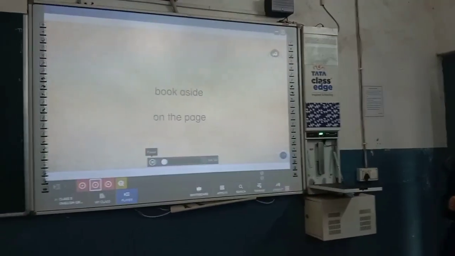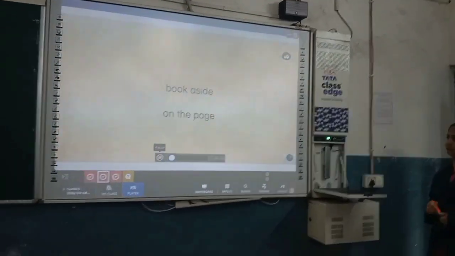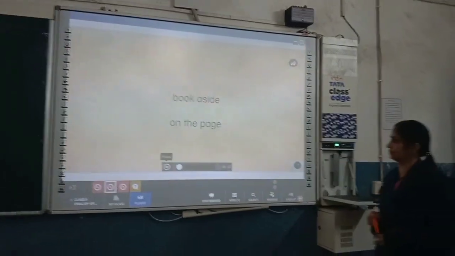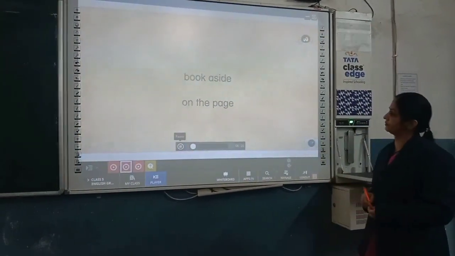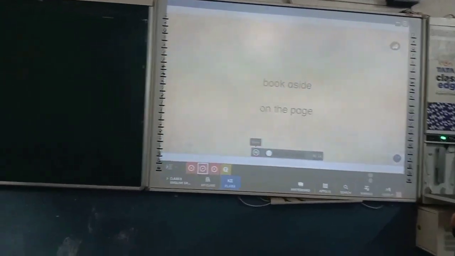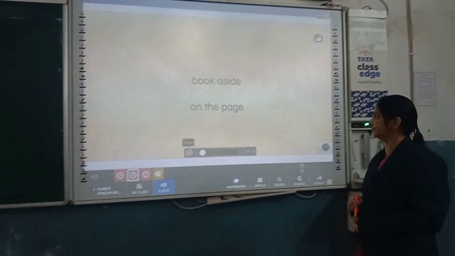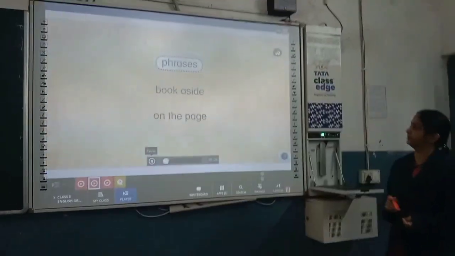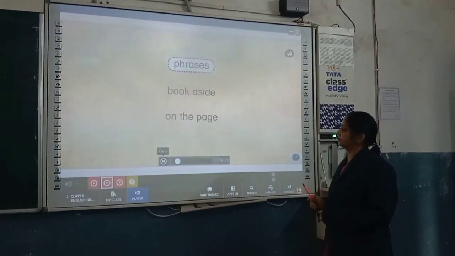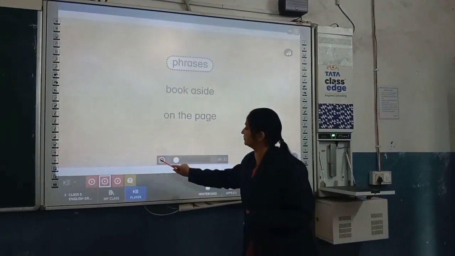Look at these sets of words: book aside, on the page. Don't they seem somewhat incomplete? These sets of words do not have a subject or a verb. They are called phrases. A phrase makes sense, but not complete sense.